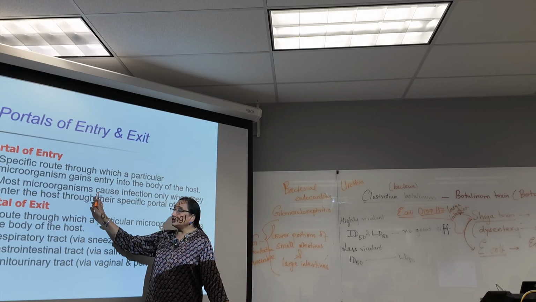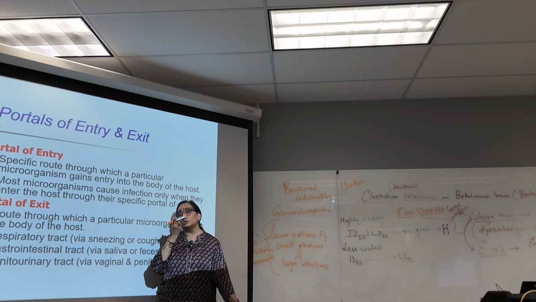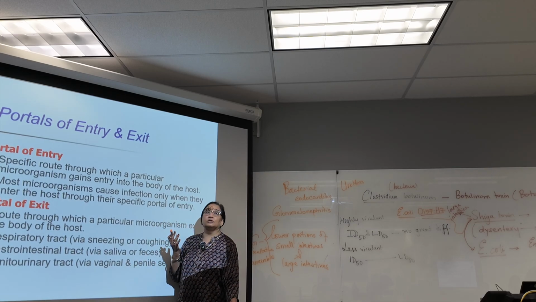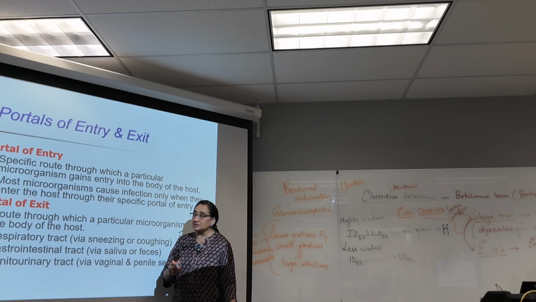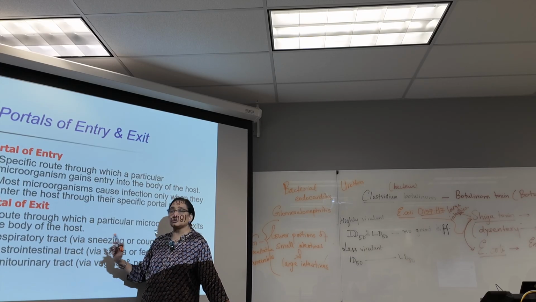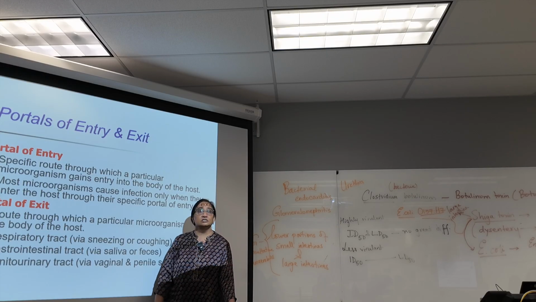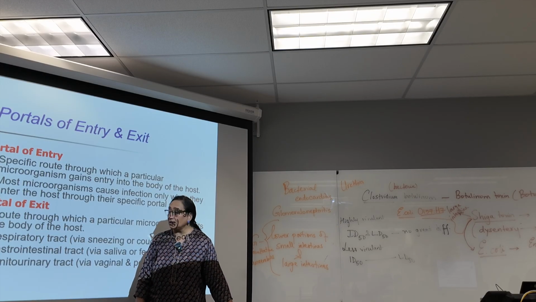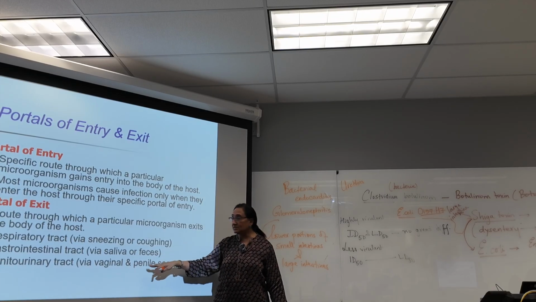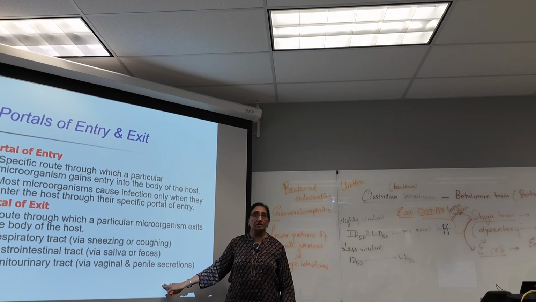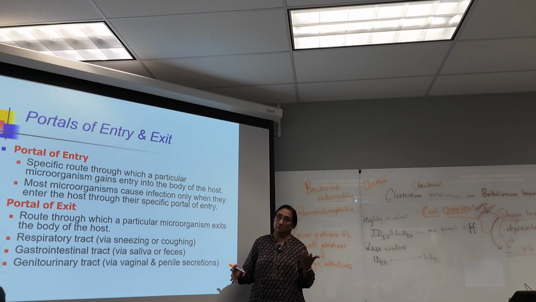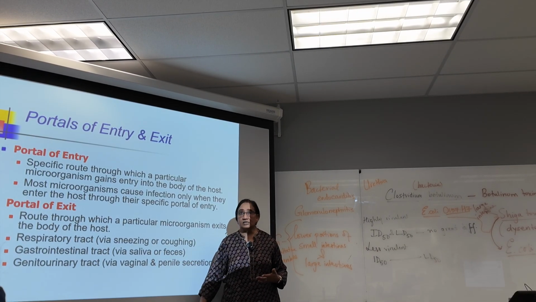Okay? Majority of the time, the portal of entry will be through the respiratory passage or the intestinal passage or the urinary passage or reproductive passage. Exit will also be the same through the respiratory passage or gastrointestinal passage or the genitourinary passage. So coughing, sneezing, saliva, feces, or genitourinary could be urine, vaginal secretions, semen. That could be the portal of exit.